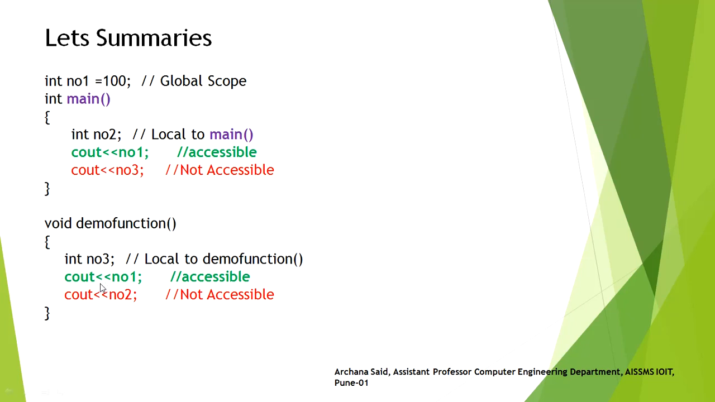In the demo function, if I try to access no1, it is accessible because it has global scope, and if we try to display no2, it is not accessible. So this is how we can justify the scope and the lifetime of the variable. The global variable's scope and lifetime is the entire program, and the local variable's scope is limited to where it has been declared. Thank you.